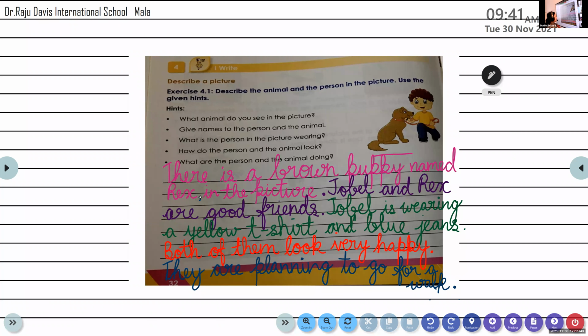Unmute and read the last sentence. They are planning to go for a walk. They are planning to go for a walk. Okay, very good. Now, thank you.